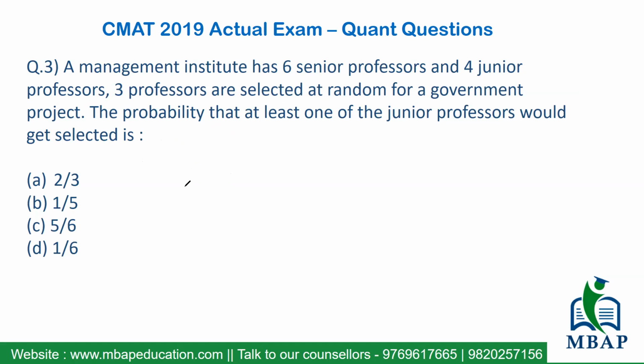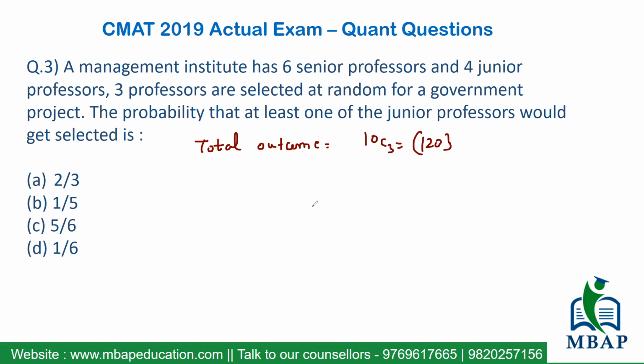Let's start with the total number of outcomes we can expect. The total outcome could be anything, right? You've got a total of 6 plus 4, 10 people in the committee, and you have to select 3. So my total outcome will be 10C3, and the value of 10C3 is 120. So the total number of ways in this question is 120.